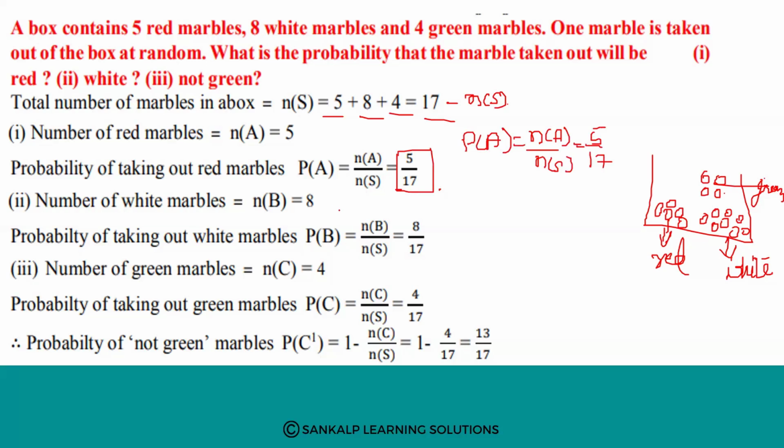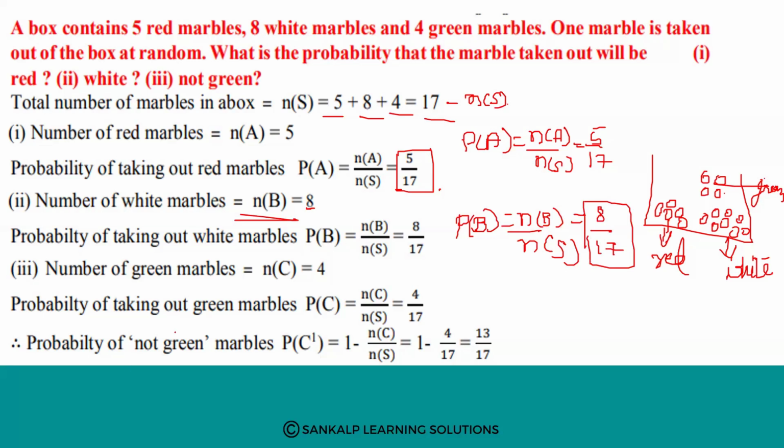Next, number of white marbles. How many white marbles are there here? 8 marbles are white marbles. So I will call it n of b. The probability of taking out a white marble, that means P of B, is equal to n of B divided by n of S. N of B is 8 and n of S, the total number of outcomes, is 17. So 8 by 17 is the probability of getting a white marble.